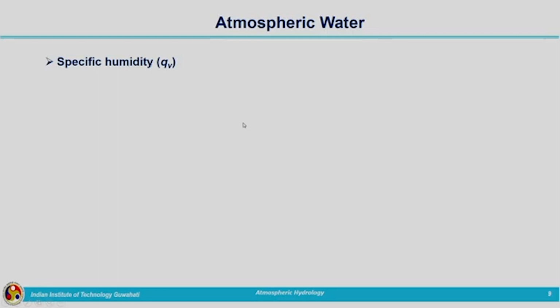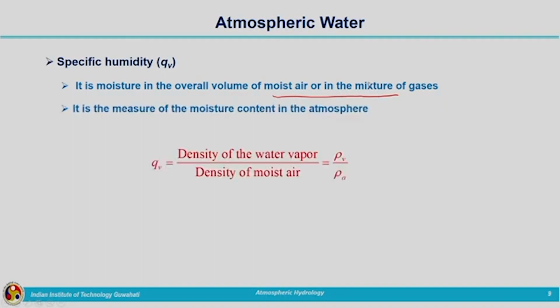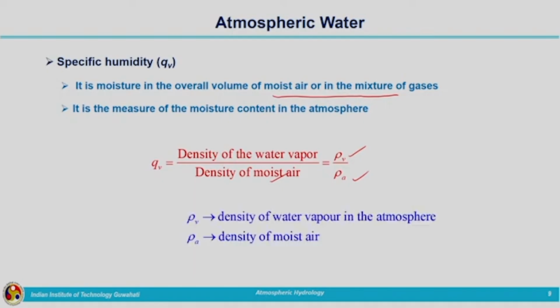Now, let us look into specific humidity. Specific humidity is the measure of the moisture present in the moist air or in the mixture of gases. Now, how can it be defined? It is the ratio of the density of water vapor to the density of moist air. Density of water vapor rho V divided by rho A. Rho A is the density of the air. Generally, we will be calling moist air simply air. So, rho V is the density of water vapor in the atmosphere and rho A is the density of moist air.